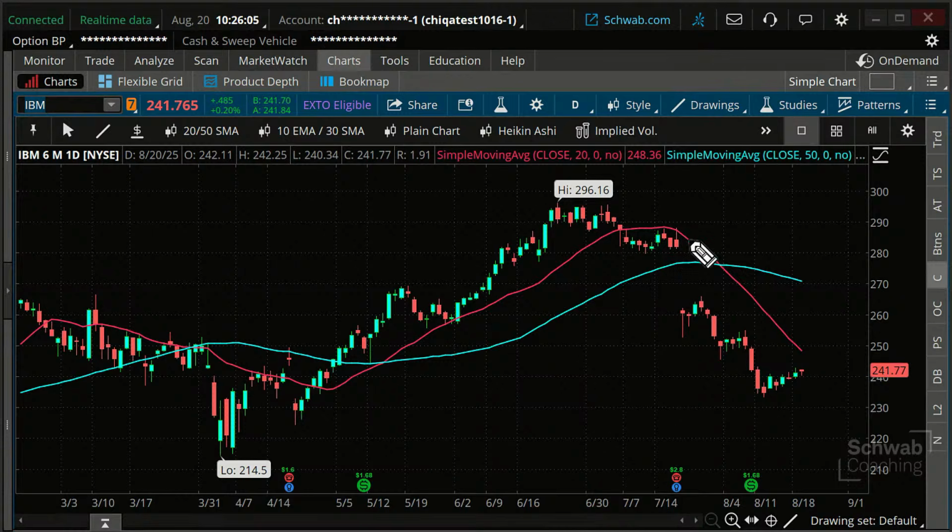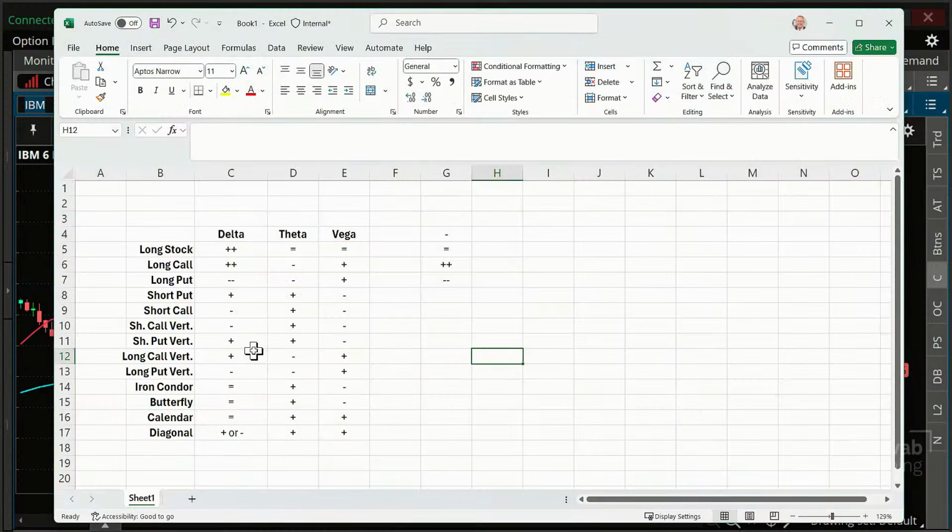This red line's a 20-day moving average. We're kind of going down and then it kind of flags. Goes down, kind of flags. Goes down, kind of flags. My assumption is this is going to continue down. So therefore, what I'm going to do is I'm going to do a long put vertical spread. Let's just kind of look at that on our sheet.